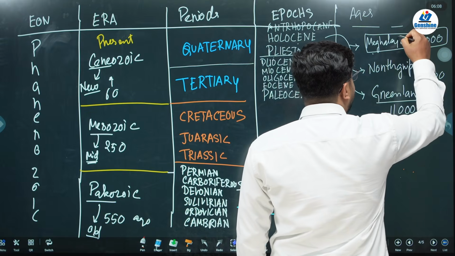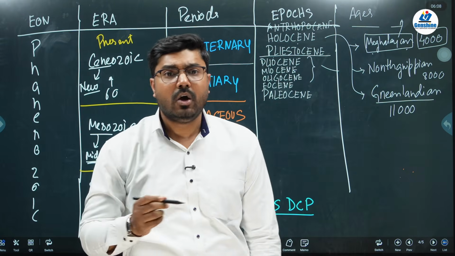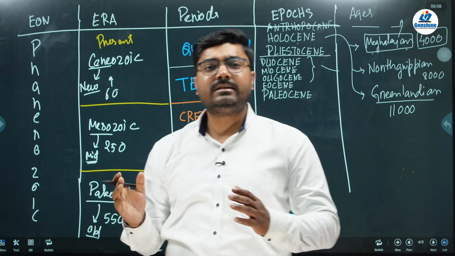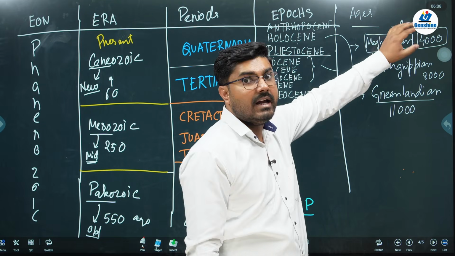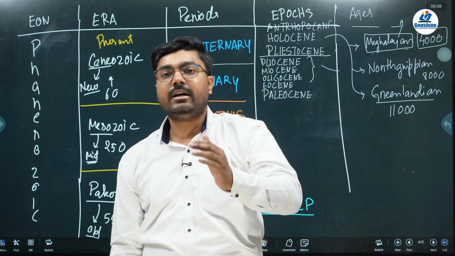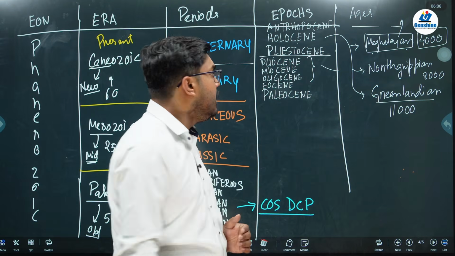That is why it is believed that the Indus Valley or Harappan civilization was destroyed at the starting of the Meghalayan age. After that, new civilizations started. So just remember this in the historical perspective.